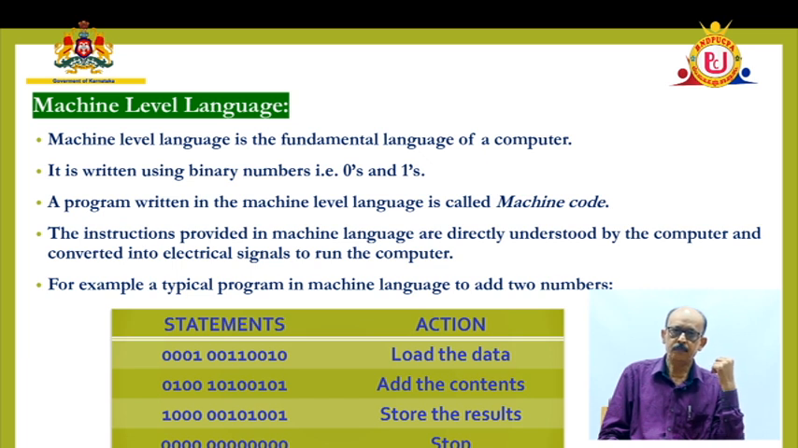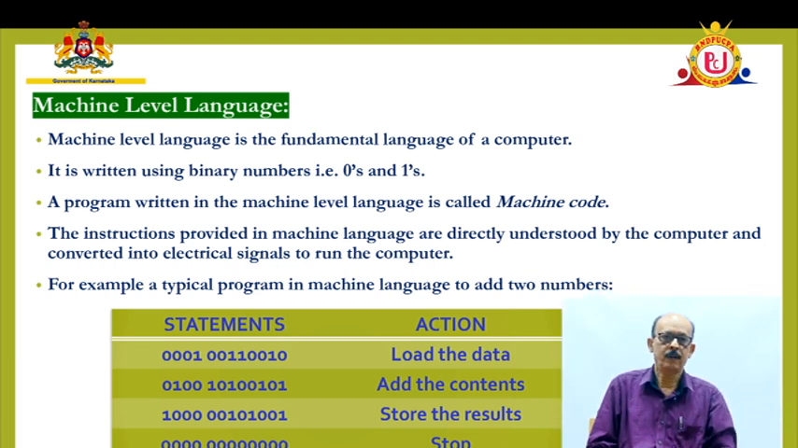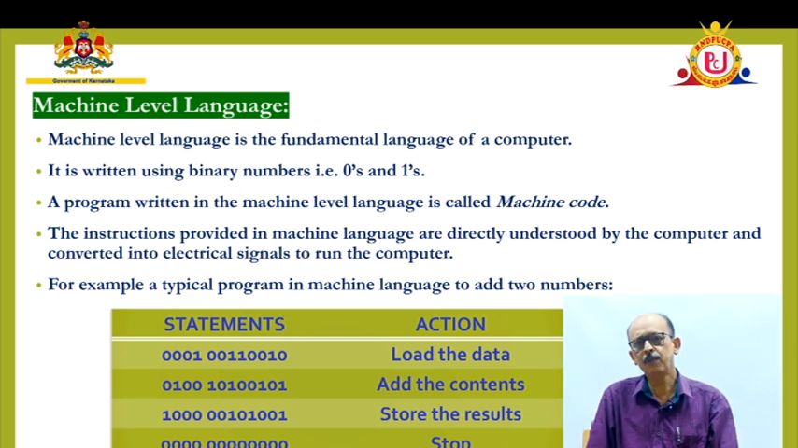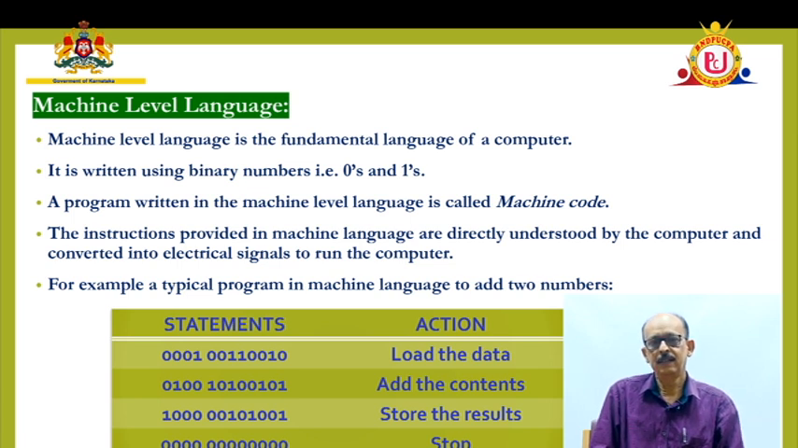I told you, people used to write the instructions using zeros and ones only to operate with the system, to interact with the system, or to get the work done from a computer. They used to form an instruction using the machine level language only. As we have already seen, instructions were written in machine level language, that is by using zeros and ones only.